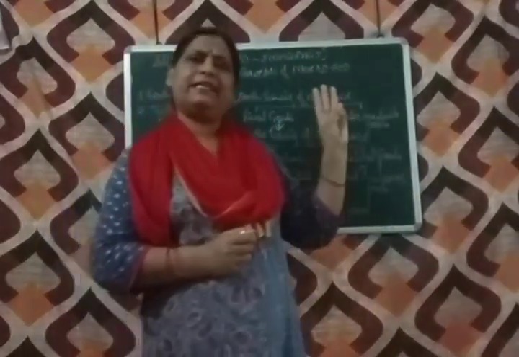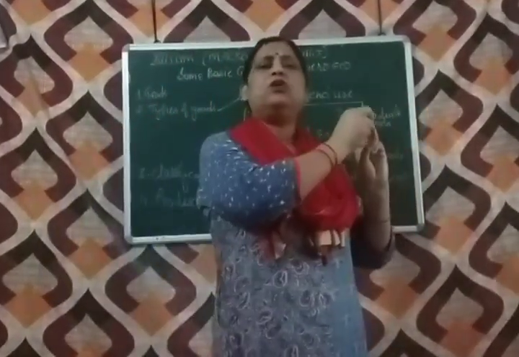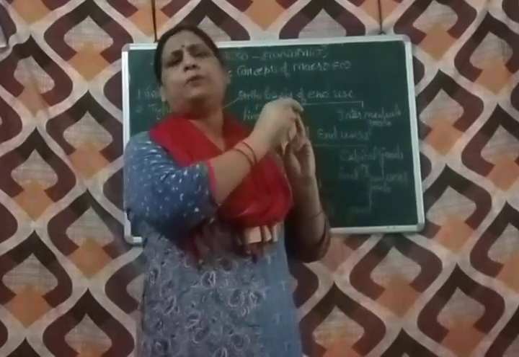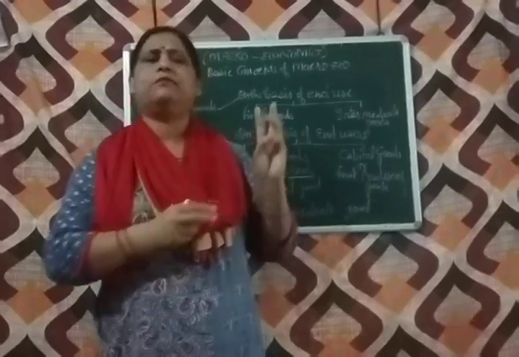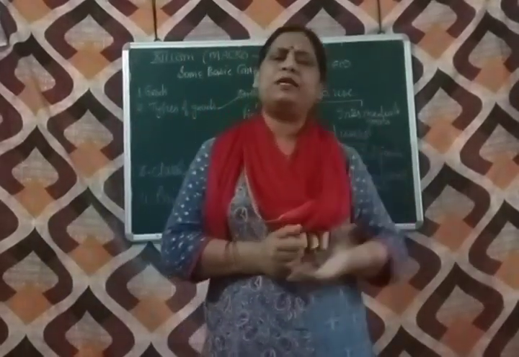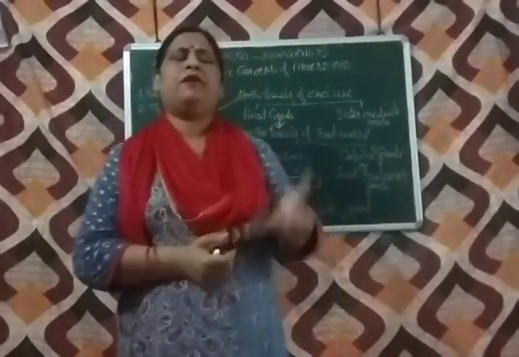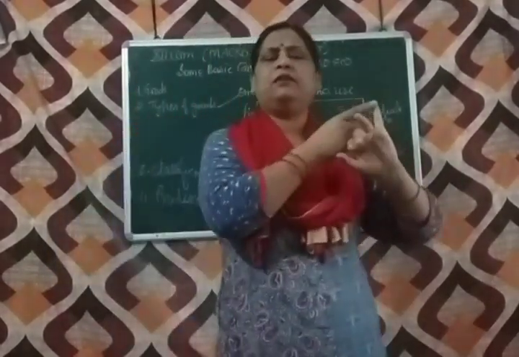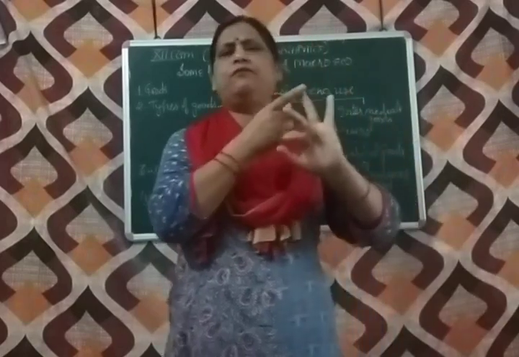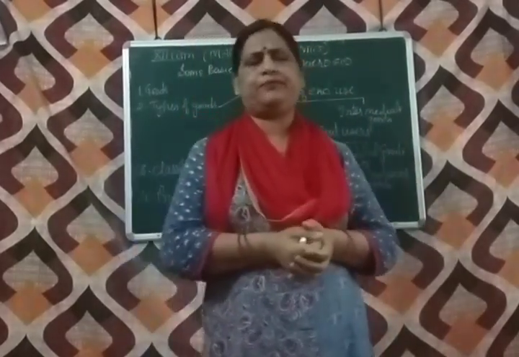Then comes the third category. This is the non-durable consumer goods, or perishable goods, or the goods of single act of use. Means these can be used only once. If we want to use them again, we have to take new units. For example, all the eatable items like milk, vegetables, etc.